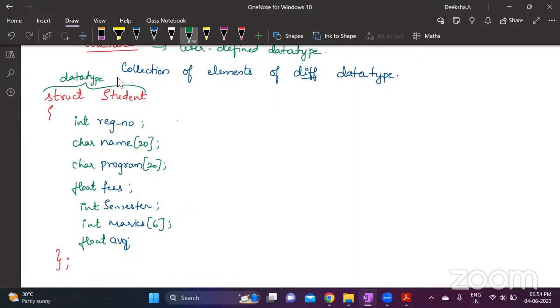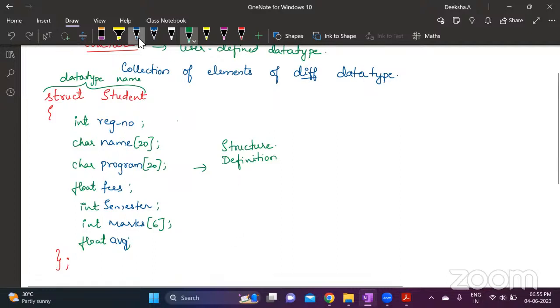What we have done over here is the definition of a structure. I have stored all the contents that need to be stored about a student. I have defined a new data type now.